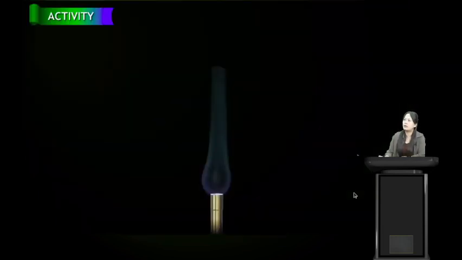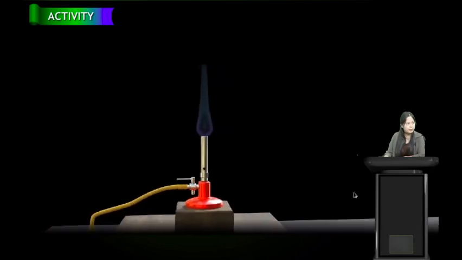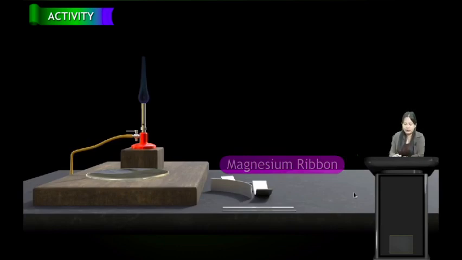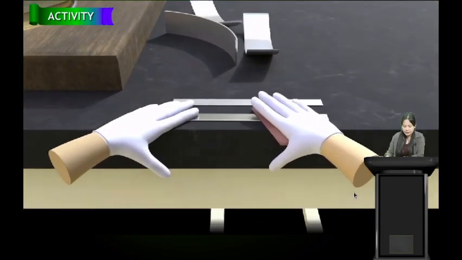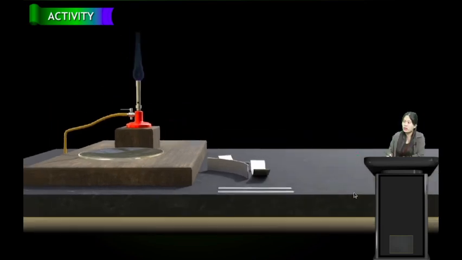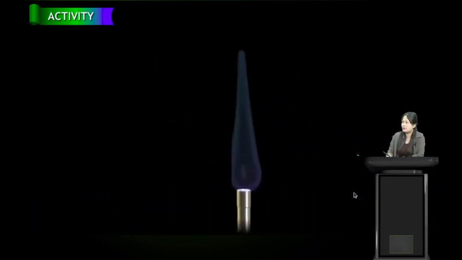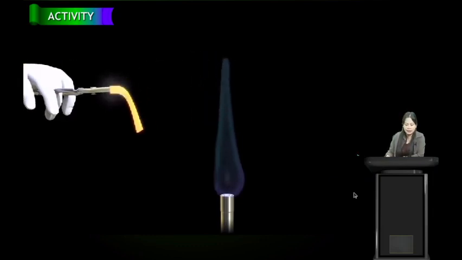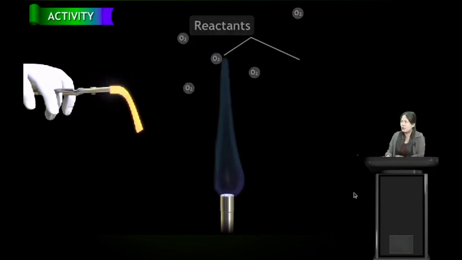To find that out, let us first perform an activity. We have a burner here, and we have magnesium ribbon. Magnesium ribbon is made of magnesium, which is a metal. Let us take the magnesium ribbon and see what happens when we burn it. Hold the magnesium ribbon with a holder and bring it near the burner. It burns. Yes, it burns in the presence of oxygen.